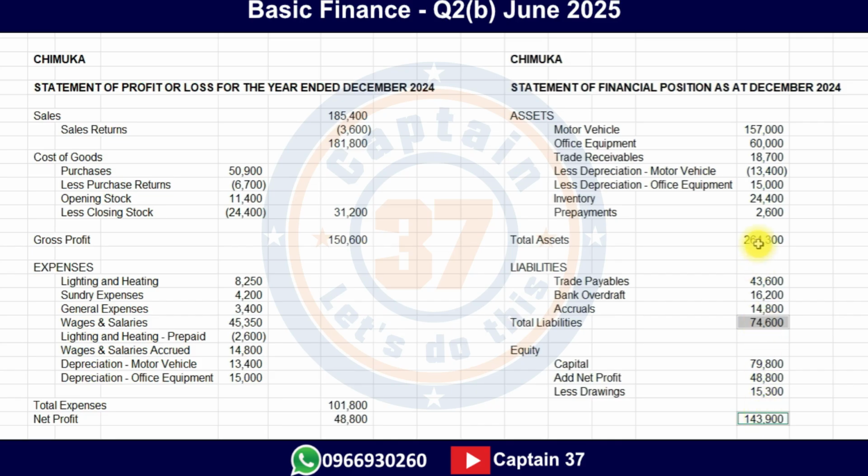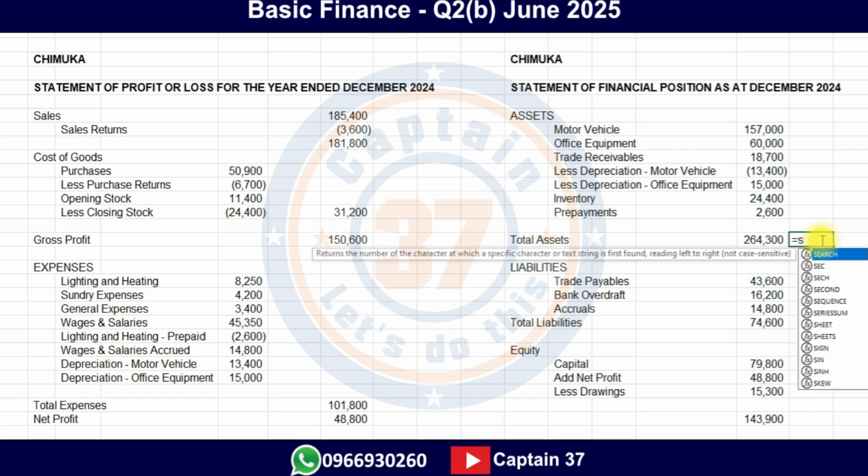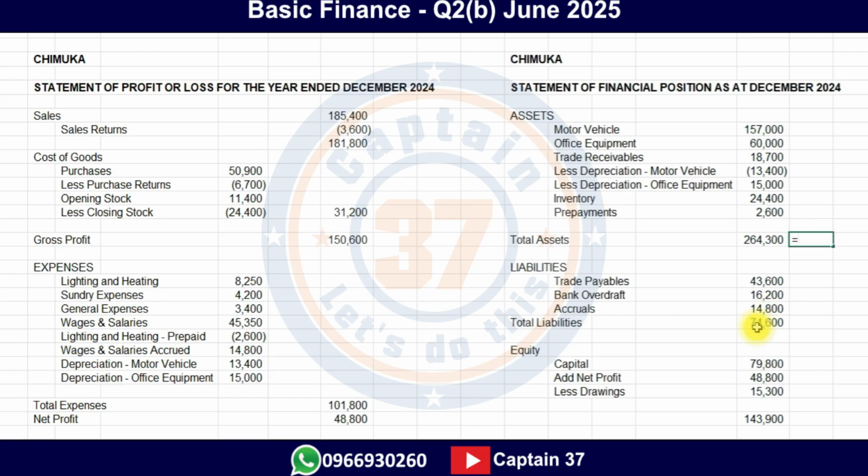Just for purposes of making it easy, I'm going to put the sum of this and this here. So you see, the sum of the total liabilities and equity, this plus this, gives us this. It means that there is something wrong, and you need to correct it.